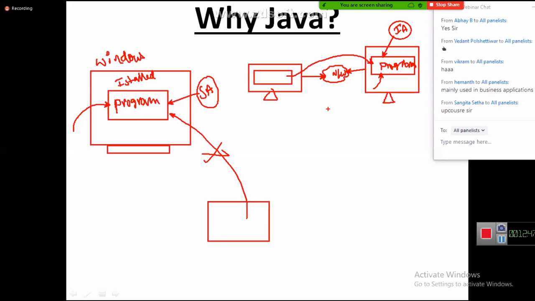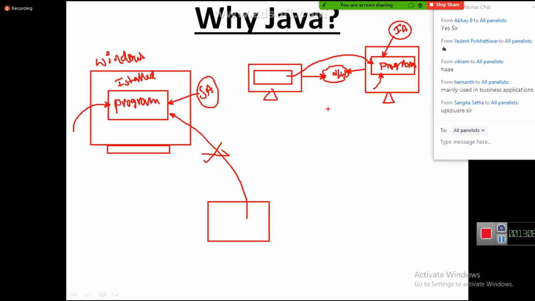Then from your computer, can you use my VLC media player installed in my system? No. So that is why it is called what? Standalone. Okay. Now without downloading any movie video into my laptop, can I watch it on YouTube? Yes. Then that is called what? Internet. Everybody got clarity? Yeah?